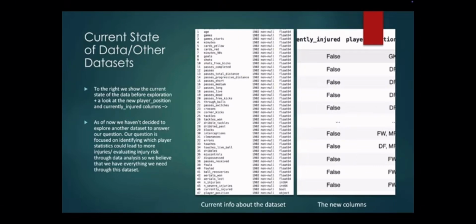This is the current state of our data. On the right, you can see the newly created column called currently injured players. So you can see false or true. And on the far right, it's kind of cut off, but you can see the position of players, which we did not have before, and that was able to help us draw more insights from our data.